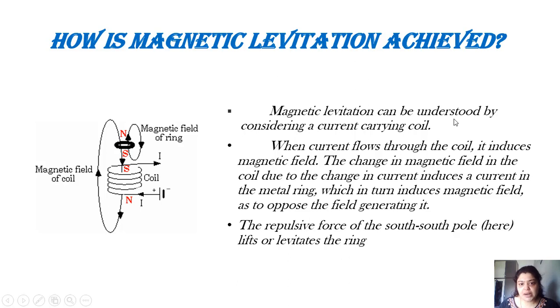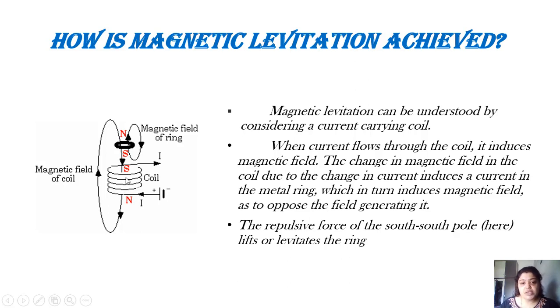Magnetic levitation can be understood by considering a current carrying coil. When current flows through the coil, it induces a magnetic field. The change in magnetic field in the coil, due to the change in current, induces a current in the metal ring. Now if the current is flowing through this coil, suppose the current is slowly increasing, so the magnetic field is also going to change.